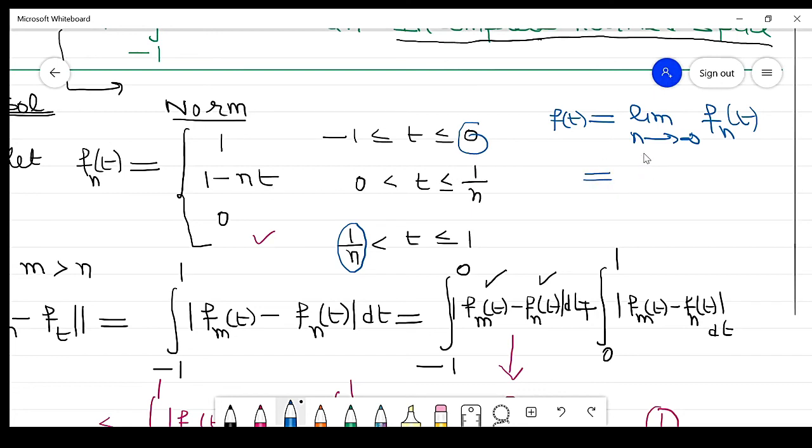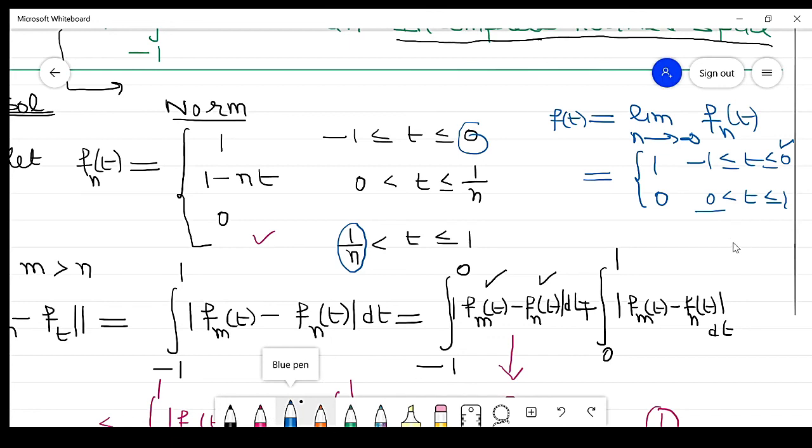So it is 1 for minus 1 less than or equal to t less than or equal to 0, and 0 for 0 less than t less than or equal to 1. Now this function is not continuous at the point 0, because its left hand limit is 1 and its right hand limit is 0.